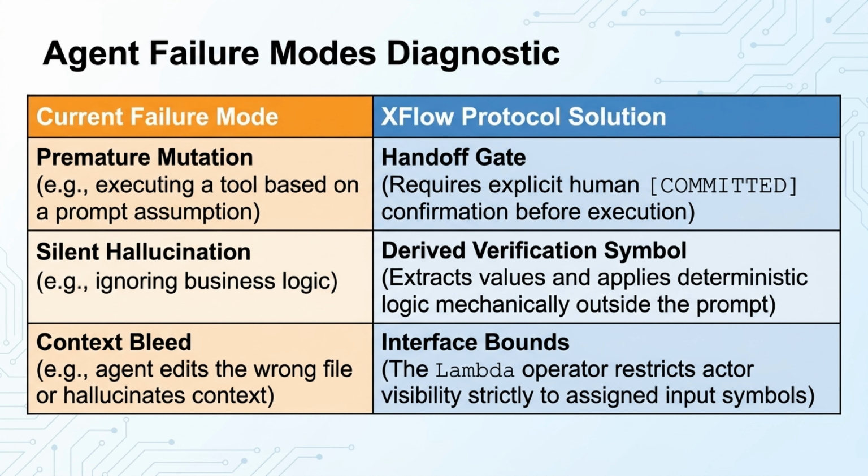Let's diagnose some common agent failure modes. For premature mutations, like executing a tool based on a prompt assumption, XFlow uses a handoff gate that requires explicit human confirmation before execution. To combat silent hallucinations in business logic, it uses derived verification symbols that apply deterministic logic mechanically outside the prompt. And for context bleed, where an agent edits the wrong file, interface bounds restrict actor visibility strictly to assigned input symbols.